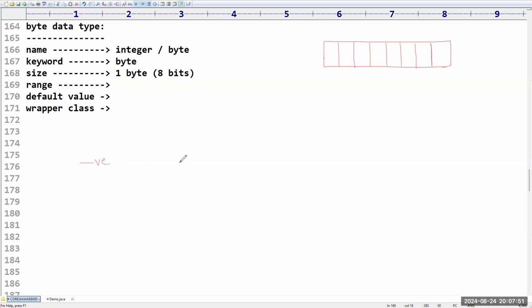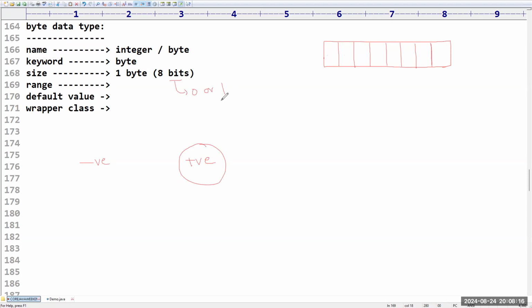So now range means what? Negative values will be there. Positive values also will be there. Right, sir? So if you take positive values, what should be the values inside this? Because bit means what? Either 0 or 1. Am I right? Correct? Yes, sir.